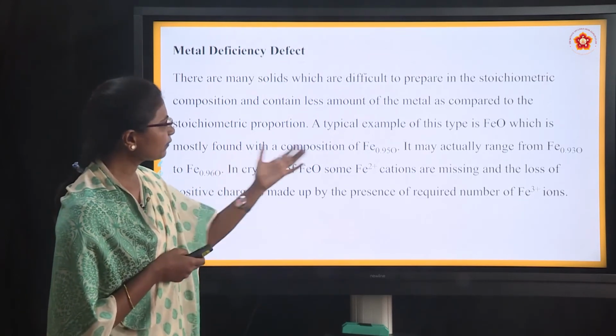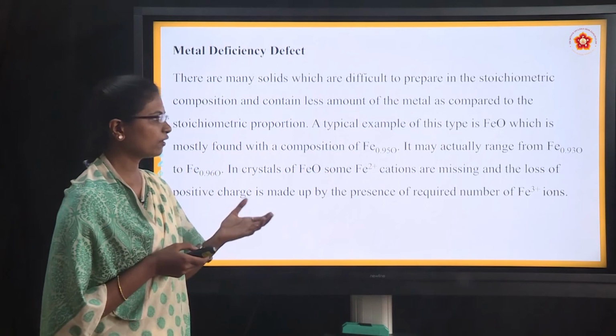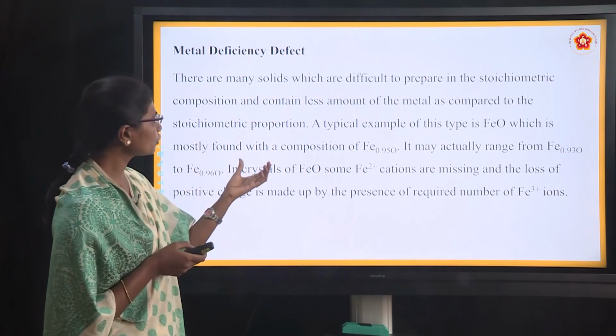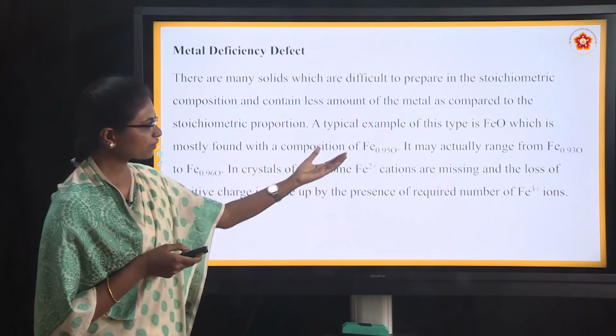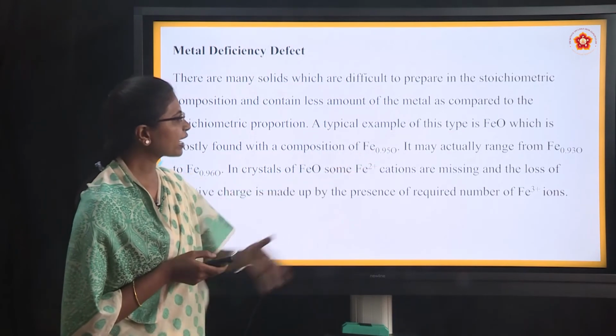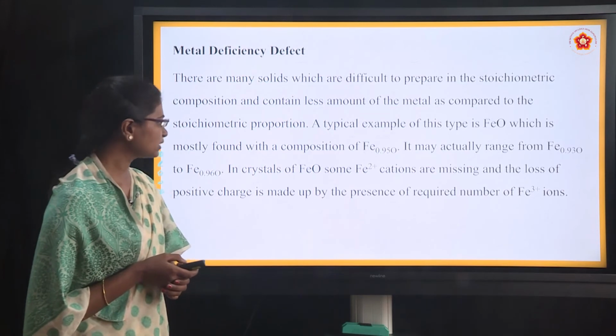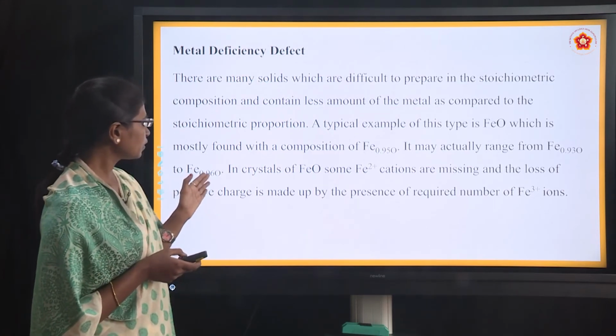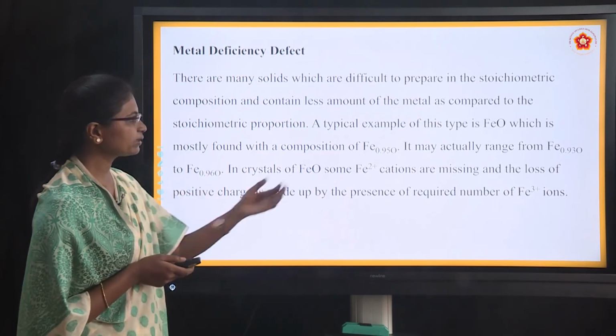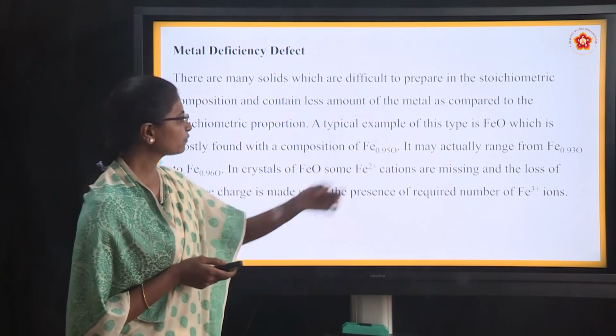A typical example of this type is FeO, which is mostly found with the composition Fe0.950. It may actually range from Fe0.930 to Fe0.960, but it is found as 0.950 here.